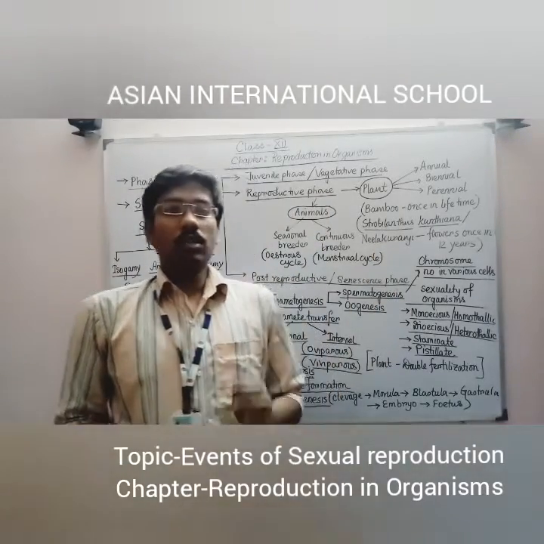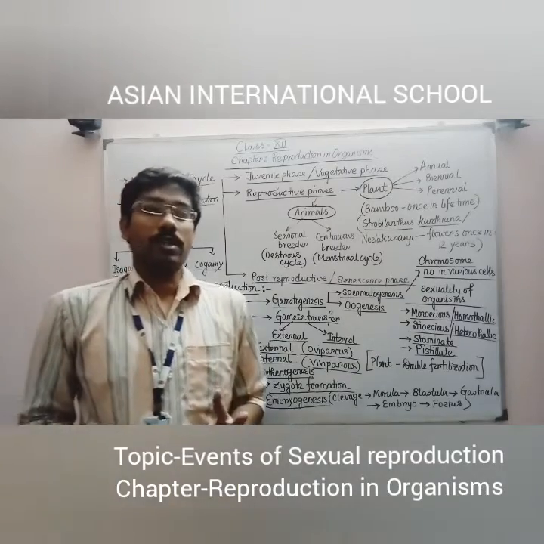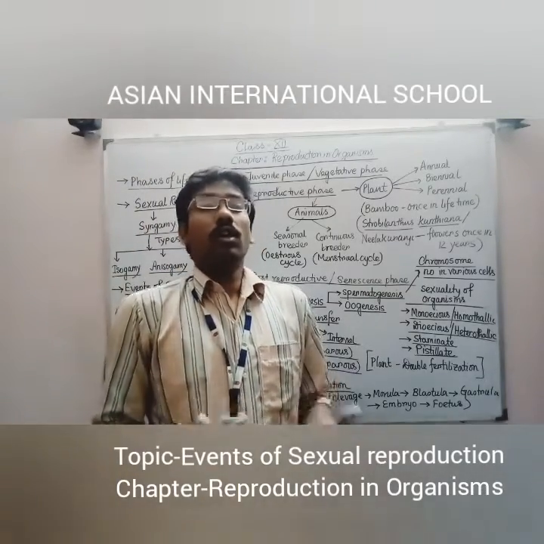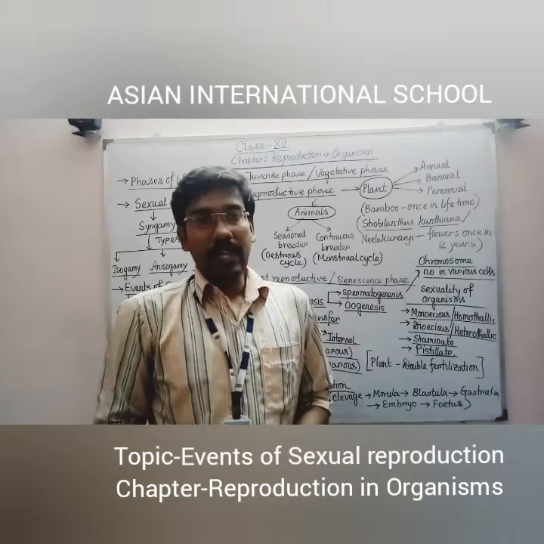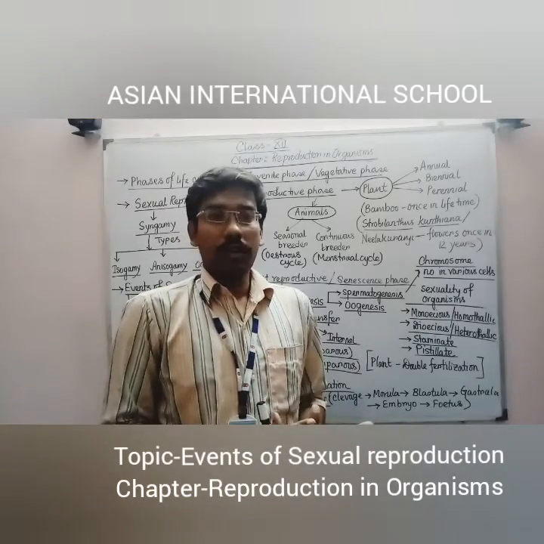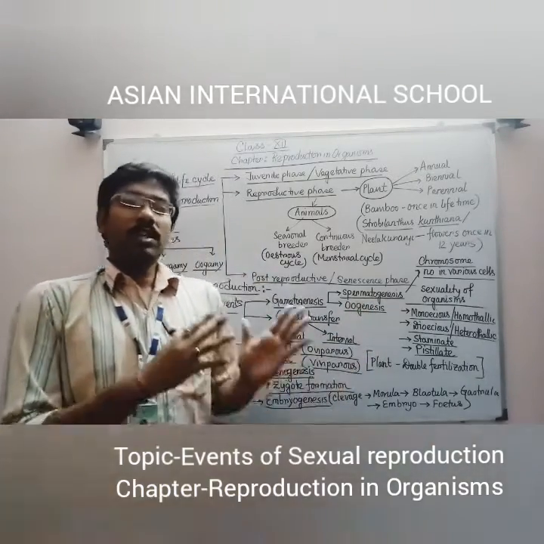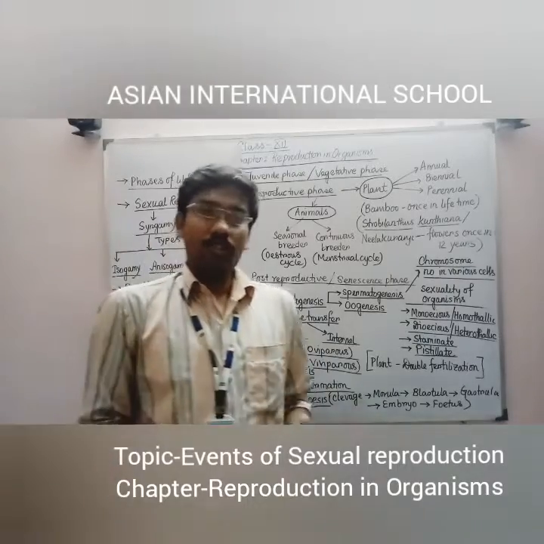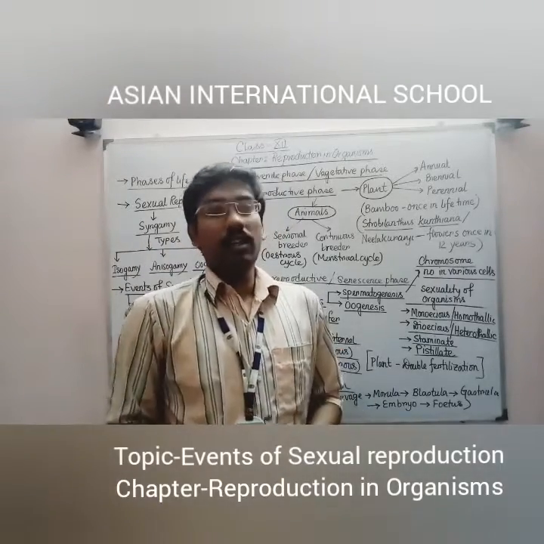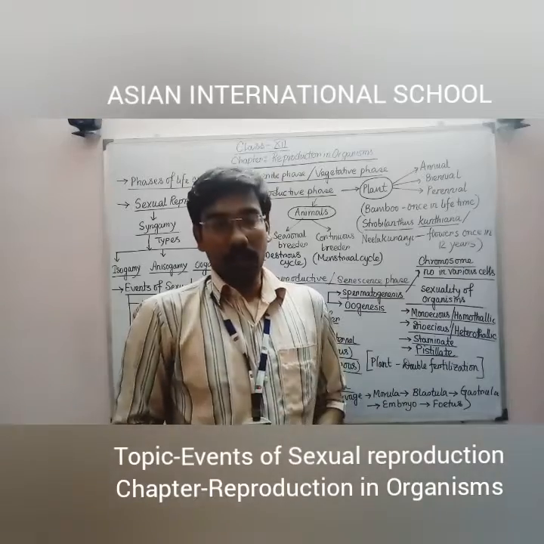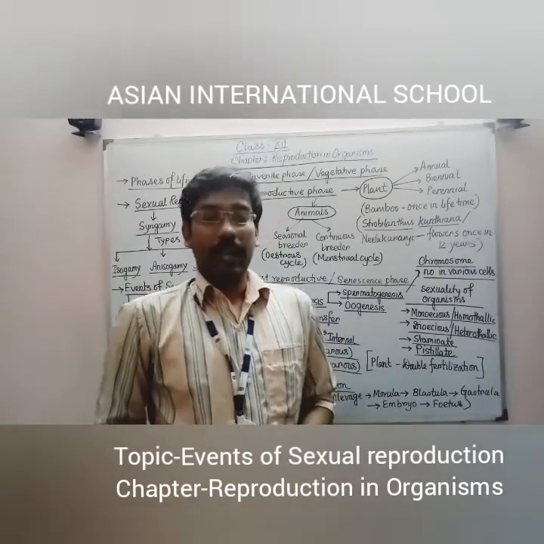Second, biennial plants are those plants which take 2 consecutive years to complete their life cycle entirely. In the first year they produce the stem, root, branch, everything, and in the second year they will be fruiting and flowering. After that they die after the second year.